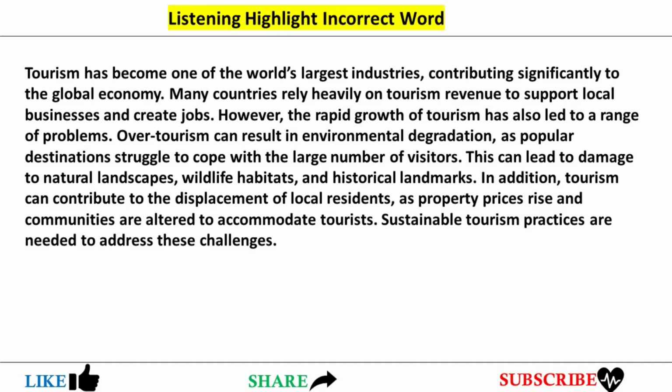Tourism has become one of the world's largest industries, contributing significantly to the international economy. Many countries rely heavily on tourism revenue to support local businesses and create jobs. However, the rapid growth of tourism has also led to a range of issues. Over-tourism can result in environmental harm, as popular destinations struggle to cope with the large number of visitors. This can lead to damage to natural ecosystems, wildlife habitats, and historical landmarks.